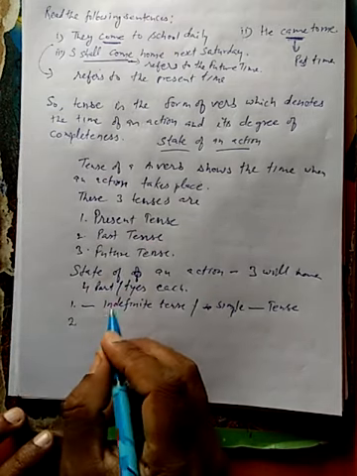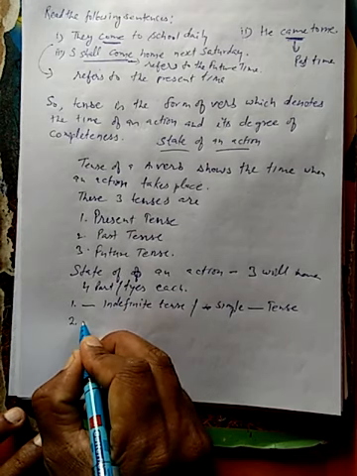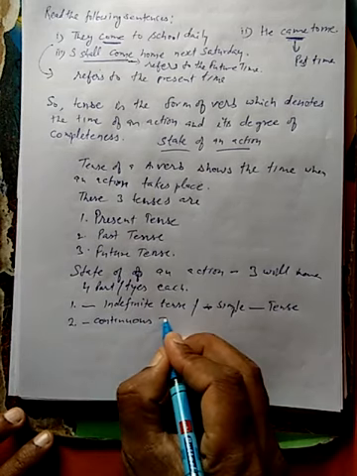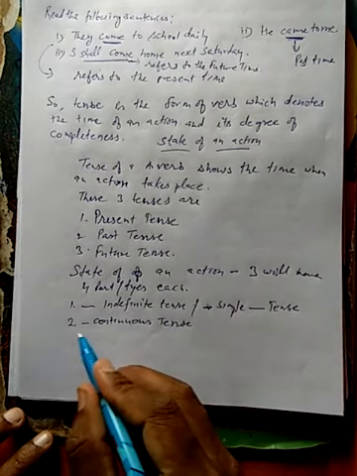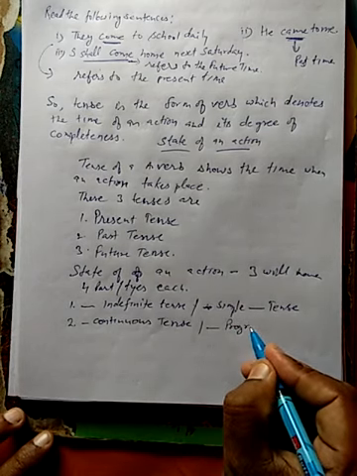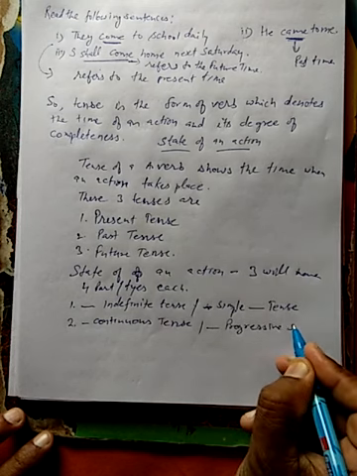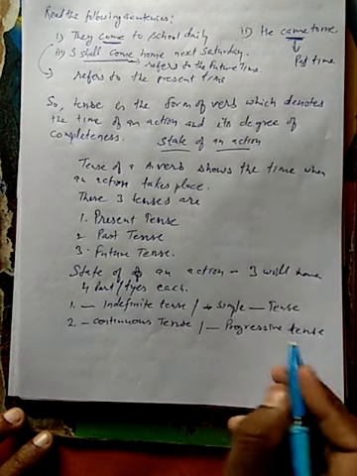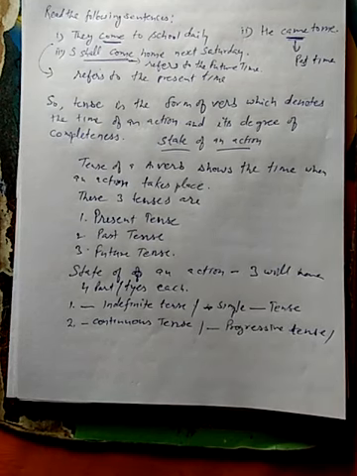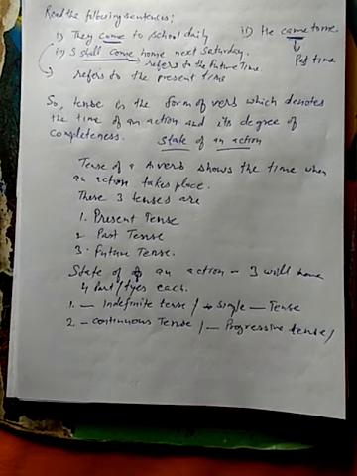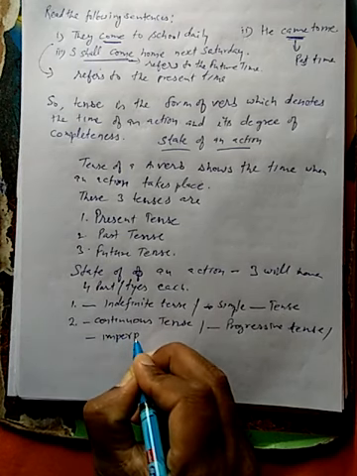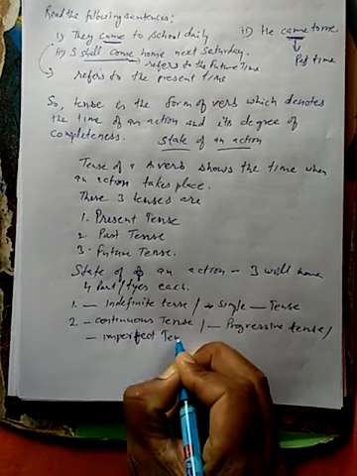Okay, next one is continuous tense. Continuous tense can be called progressive tense. Another word we can use for progressive tense is imperfect tense.